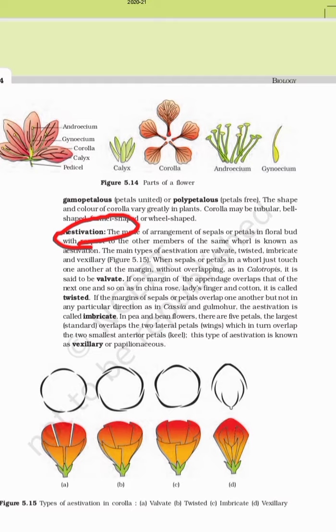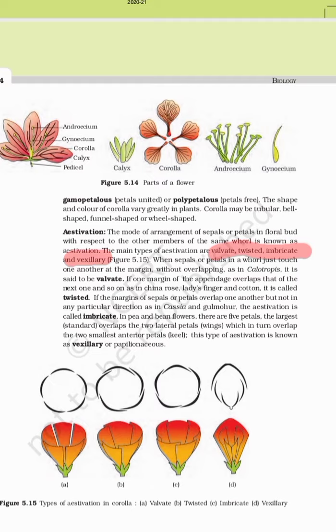So inside the flower, how they are arranged, that we are going to tell you. The main types of estivation are valvate, twisted, imbricate and vexillary. These are four types of estivation.